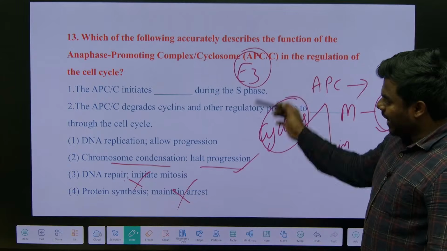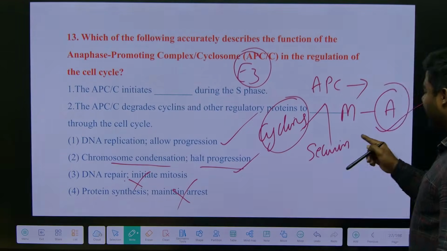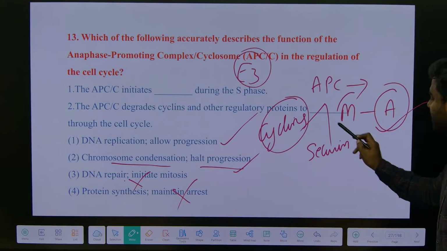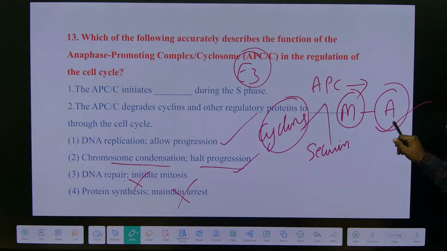Now, according to the official answer key, the answer is 1. Why have they given the answer as 1? Because metaphase is completed, then we enter anaphase followed by telophase, which means we are at the end of the cell cycle.